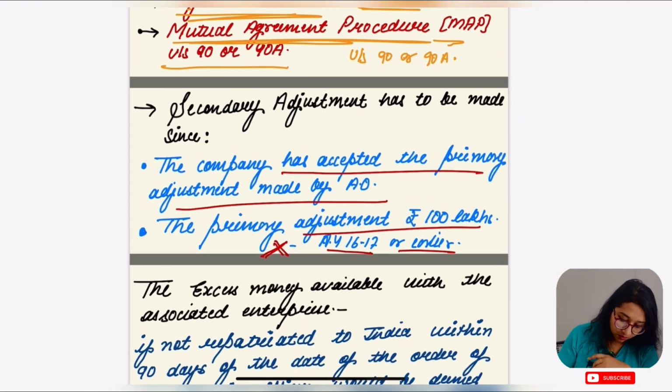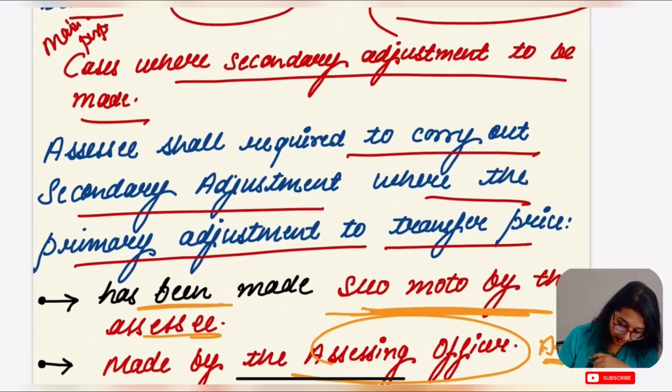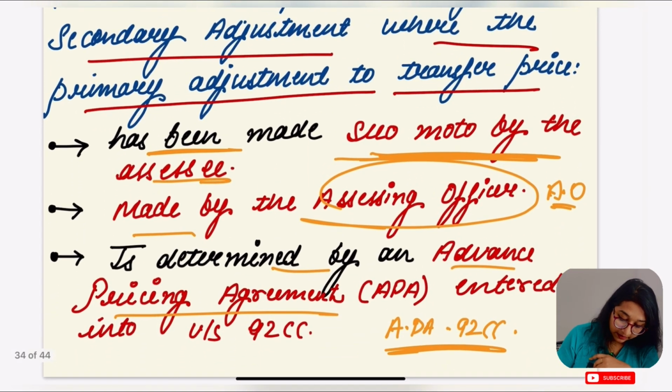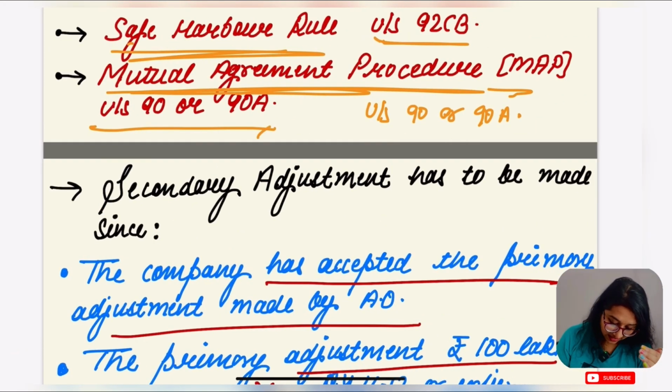So there are some cases when the secondary adjustment is going to be made. The condition says that it is made suo motu by the SSC, second by the assessing officer, third by APA under section 92CC, then the safe harbor rule under section 92CB, and lastly MAP under section 90 and section 90A. Is this clear? Yes, this part is clear.